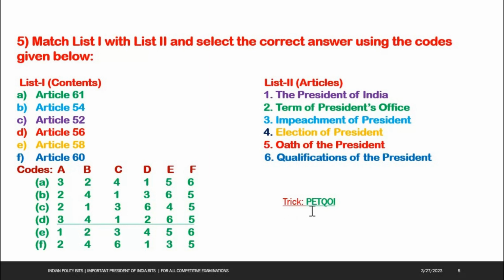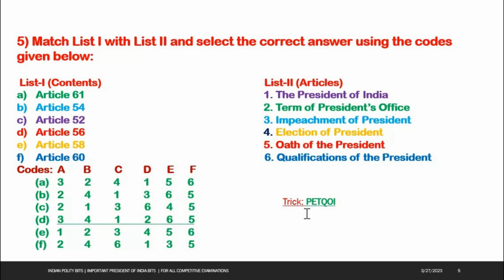Here I have given one trick. See the trick here: PET QOI. Here see the trick again. P stands for President of India. E stands for election of President. T stands for term of President's office. Q stands for qualification of the President. O stands for oath of the President. I stands for impeachment of President.